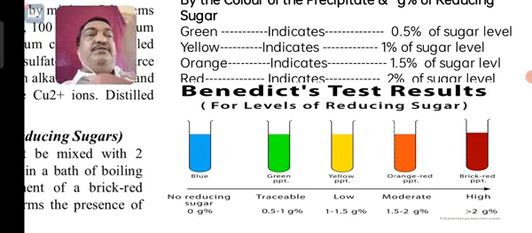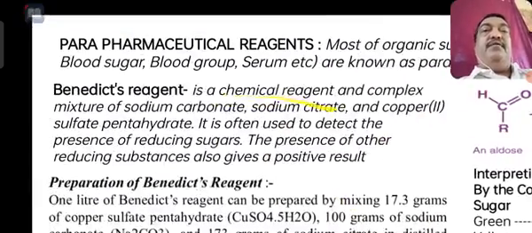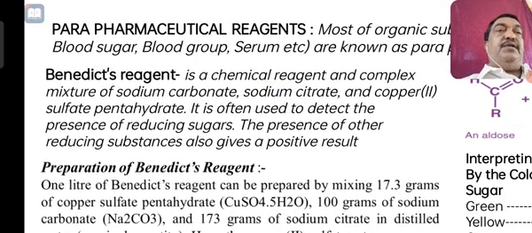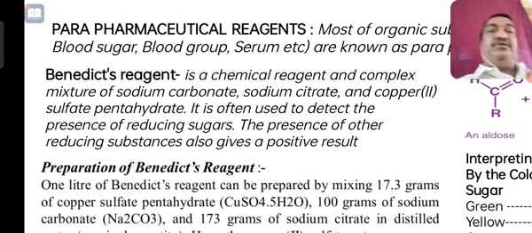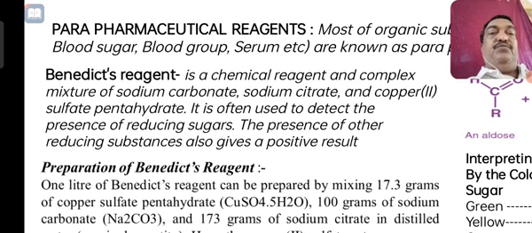So my point of discussion here is, let us say that parapharmaceutical reagents are the chemical substances, organic or inorganic, which are used in the pharmaceutical industry for testing purposes, and for that the Benedict reagent is one.